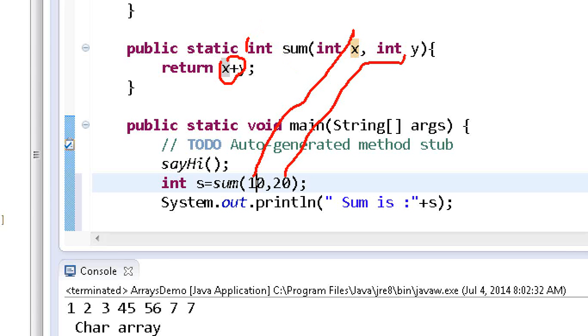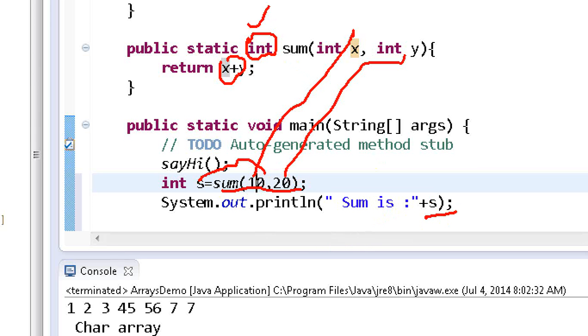So I'm calling this function and the result is one integer value, which I assign to s and finally print.